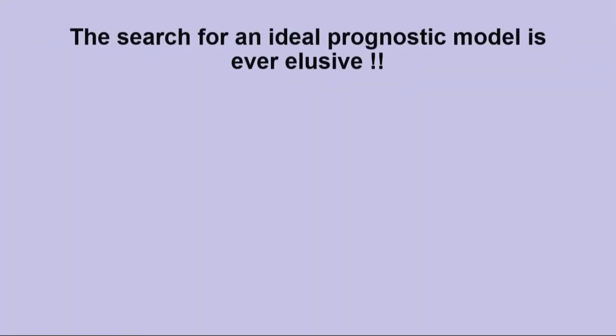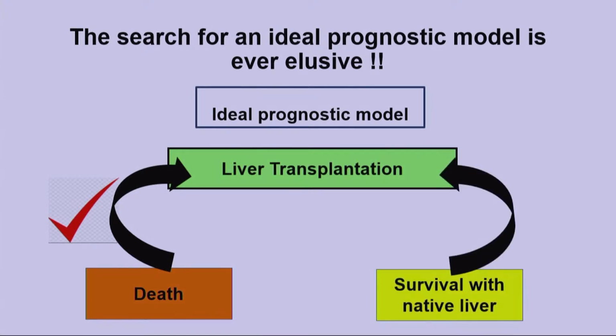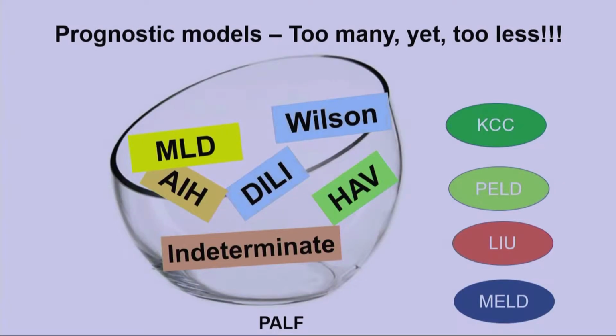The search for an ideal prognostic model is ever elusive. An ideal prognostic model should not only identify patients who are likely to die and list them for transplant, but also identify patients who are going to survive with their native liver to avoid unnecessary liver transplantation in them. The present prognostic models have been derived from a mixed bag of many different etiologies of PALF and may not be valid for a single specific etiology.